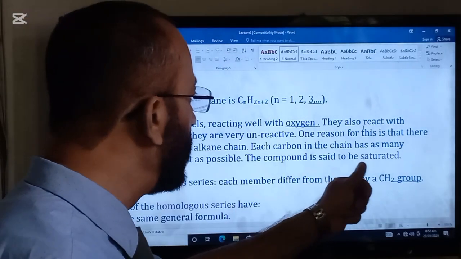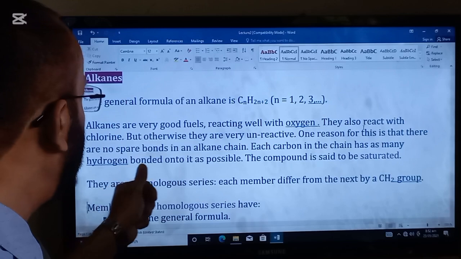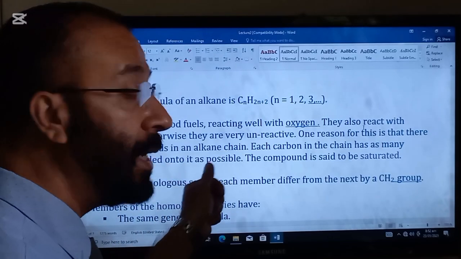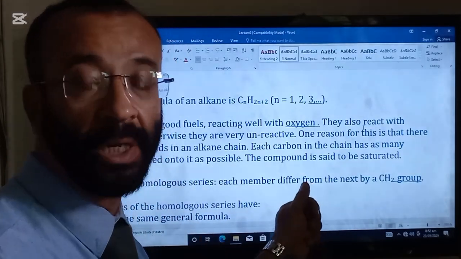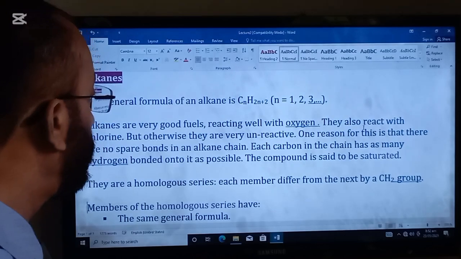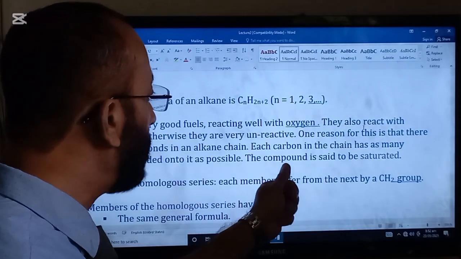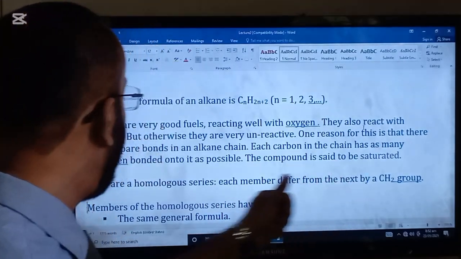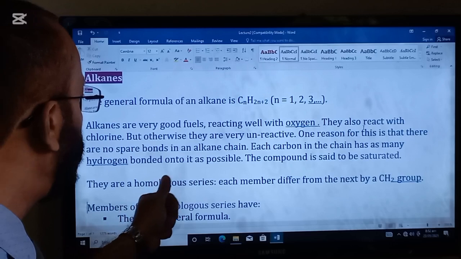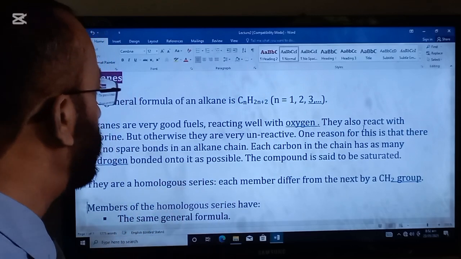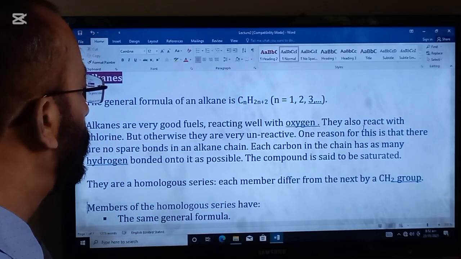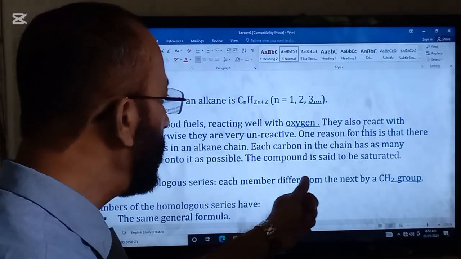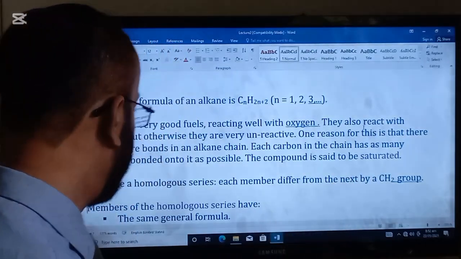One reason for this is that there are no spare bonds in an alkane chain. Very important point, students. Each carbon in the chain has as many hydrogens bonded onto it as possible. The compound is said to be saturated.